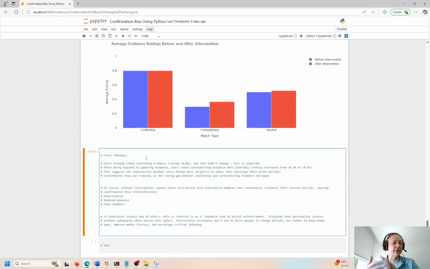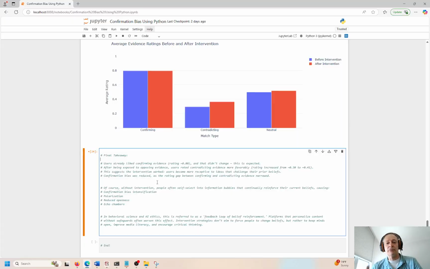And the final takeaway here is that users already liked confirming evidence, right? That's the 0.89 that we saw, or the 0.80. And that didn't really change. This is what we'd expect, right? Because people align with news that they like, with a political agenda that they like, right? But after being exposed to opposing evidence, users' rating actually contradicted the original rating, and the evidence more favorably matched, and the rating increased from 0.3 to 0.41. That's what we see in this step right here, right? From 0.3 to 0.41. And this suggests that the intervention did work.